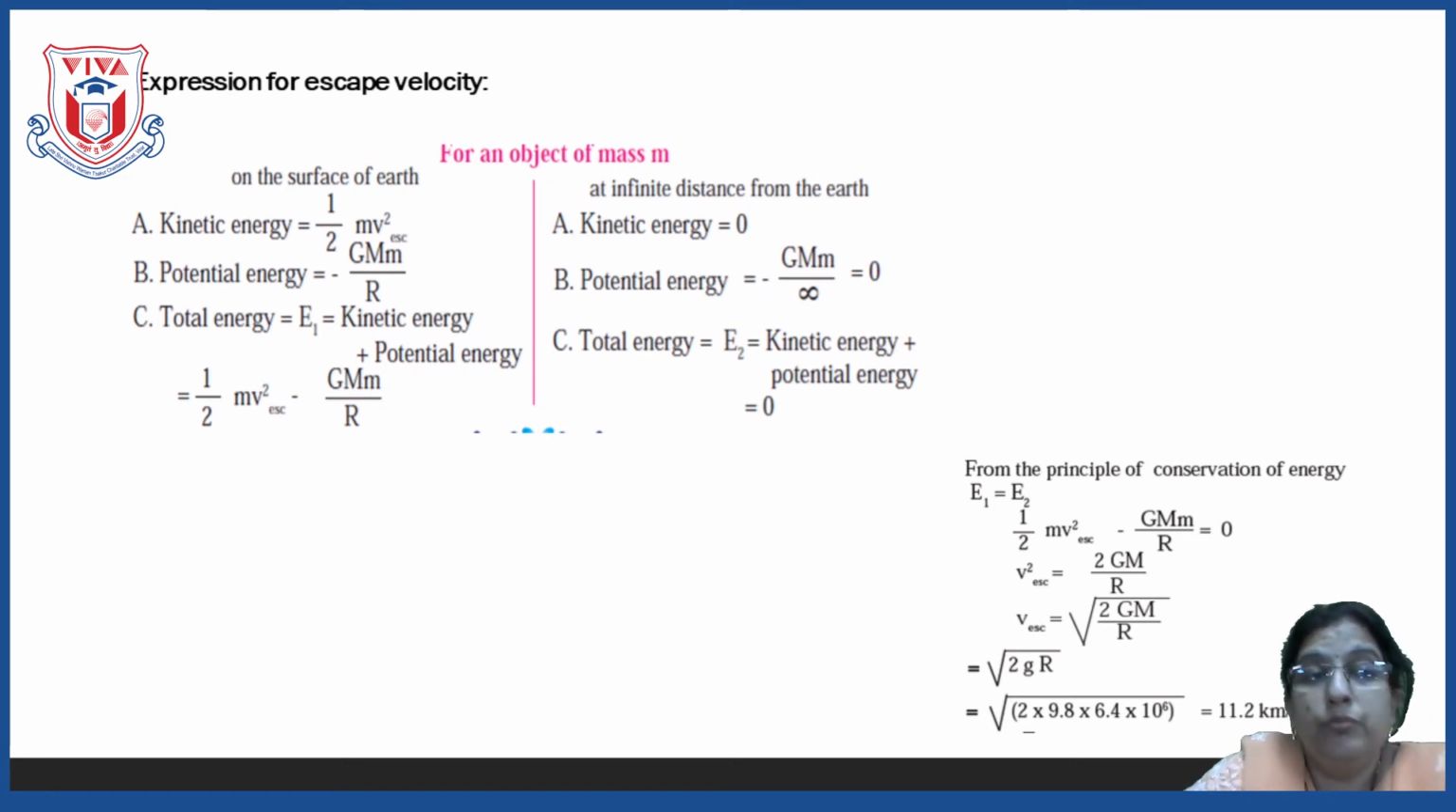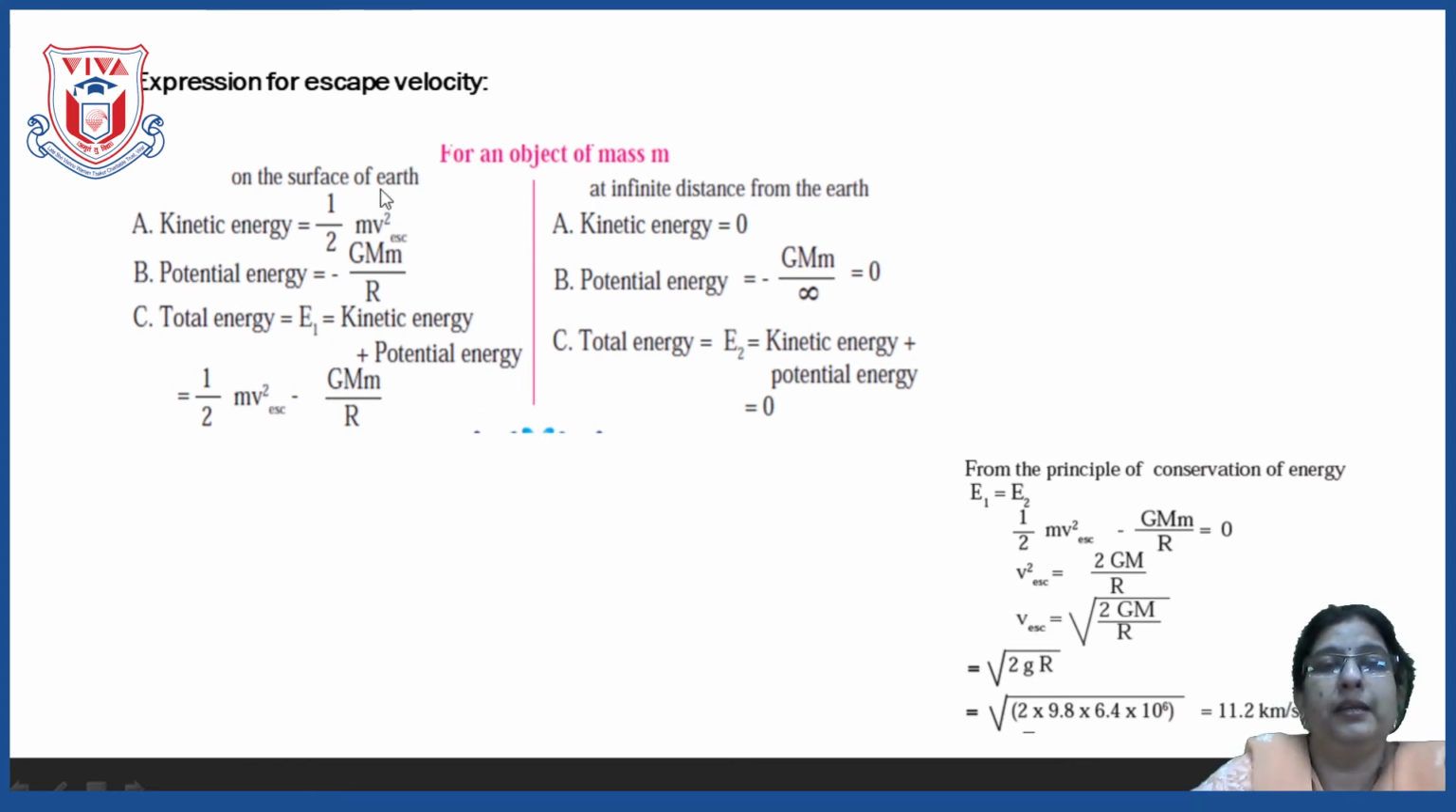Let us see how much should be the escape velocity for any object to go away from the earth's gravitational pull, and for that there is one derivation. With the help of that derivation we are going to find out the value of escape velocity. Escape velocity is denoted by V esc. V ESC means escape velocity.